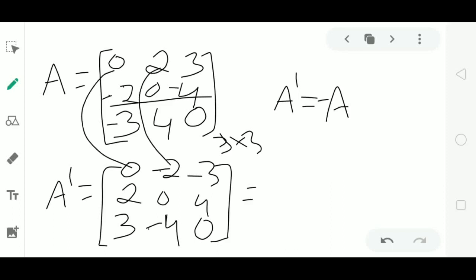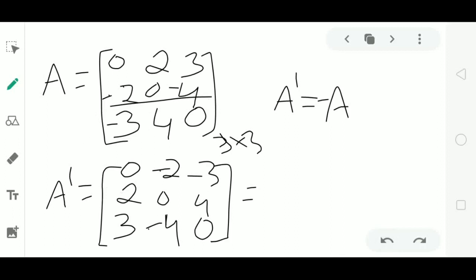Second element: here in the matrix A we have 2, in A dash we have minus 2, that is a negative of the element. Third element: 3 in A and minus 3 in A dash, negative of the element is there. Similarly, fourth element, minus 2 and 2, negative of each other. Fifth element, 0. Sixth element, negative of each other.